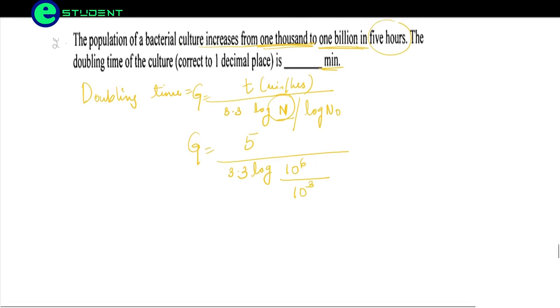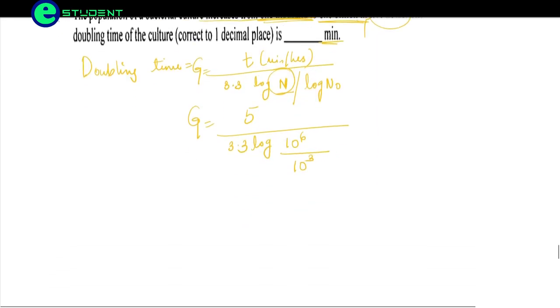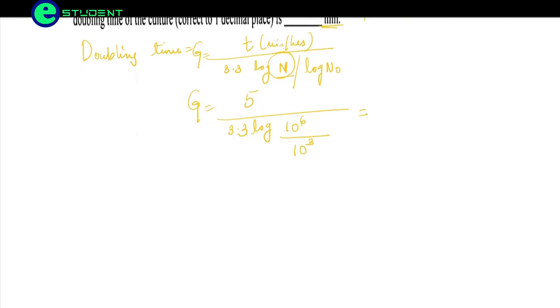So this will be equal to 5 divided by 3.3 into log 10 to the power 9 minus log 10 to the power 3.